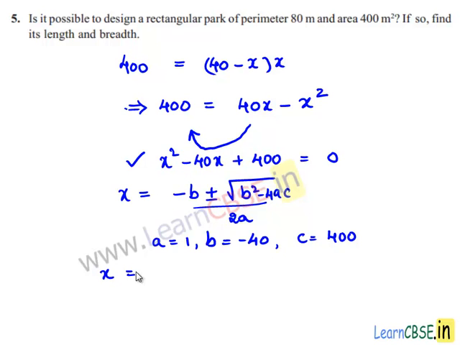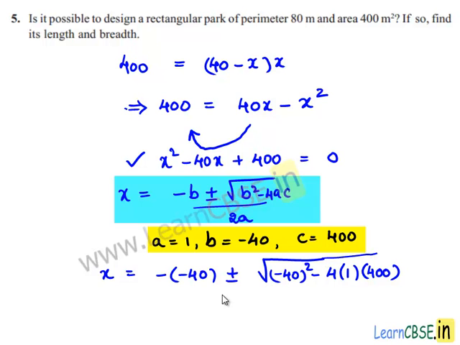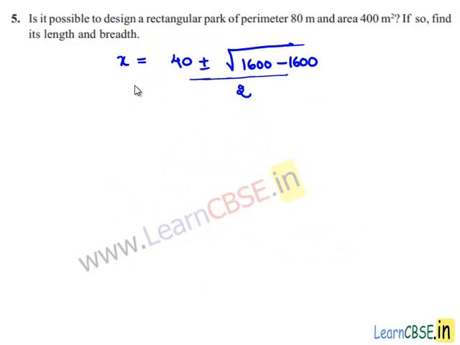Therefore, x is equal to minus of minus 40 plus or minus root of minus 40 square minus 4 times a is 1 and c is 400, divided by 2 times a is 1. So x is equal to 40 plus or minus square root of 1600 minus 1600 divided by 2, which is nothing but the value of x is 40 divided by 2, which is 20.